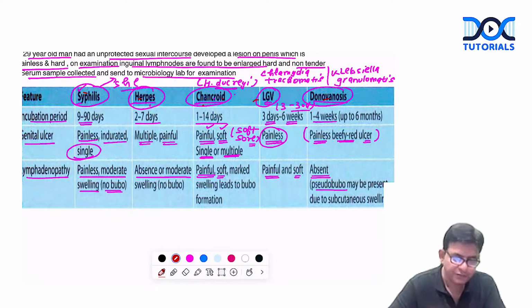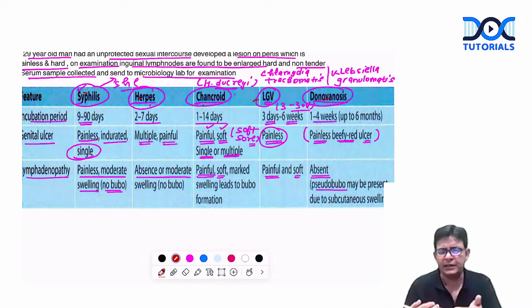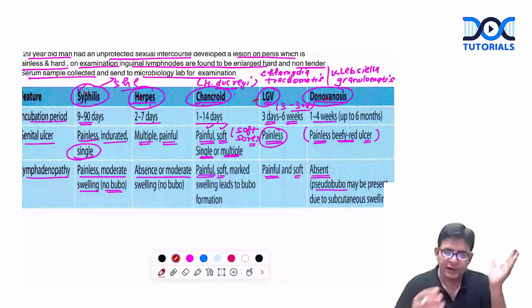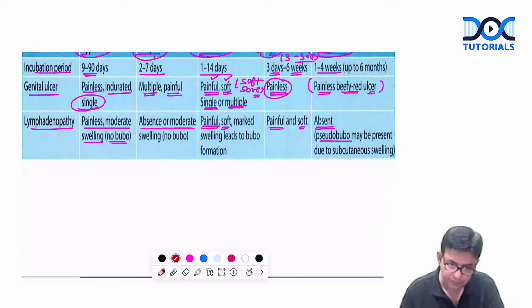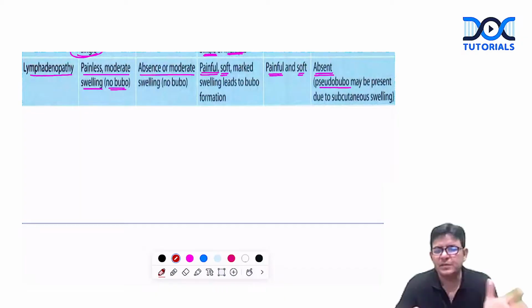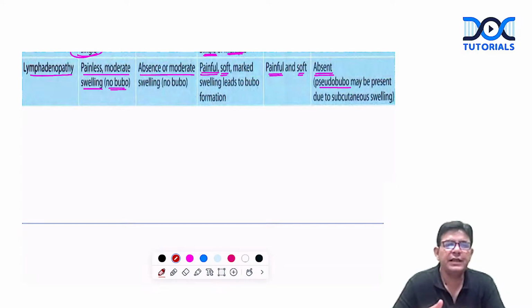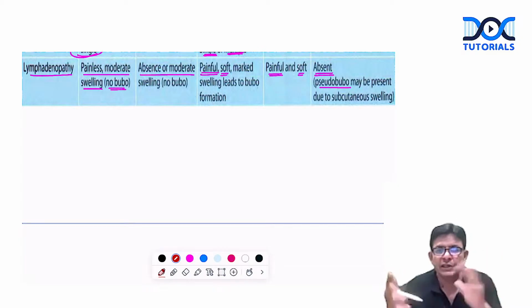donovanosis. Regarding the one or two lines, if this question comes up as a long question, you can write it that way also, and they can ask you to describe syphilis. So as such, guys, this much for today. Zoonotic infections along with genital infections. In your exam, they can ask you regarding hand washing and all.